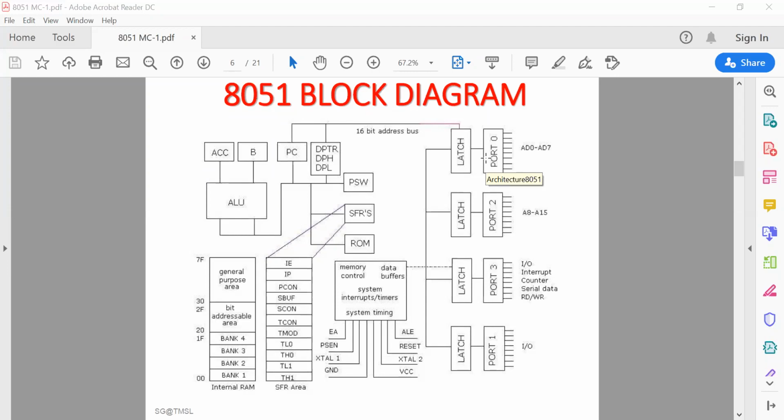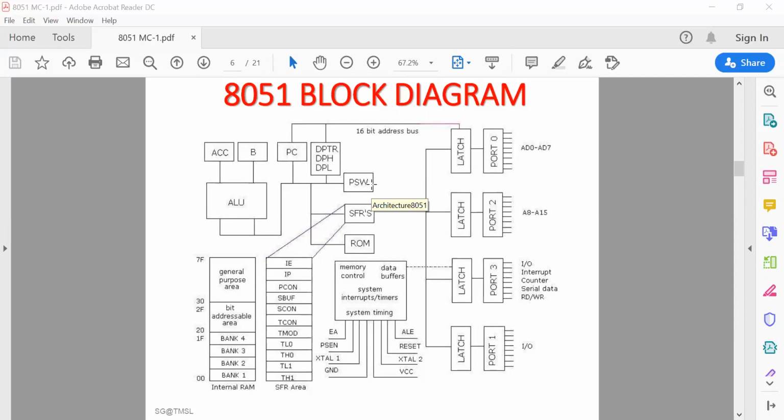Next is the PSW register, that is the program status word. The program status word is an 8-bit register, which is also called the flag register, and it contains the status of each flag. It actually gives the status of your current result, and the flags are changed by the ALU after every arithmetic or logic operation.